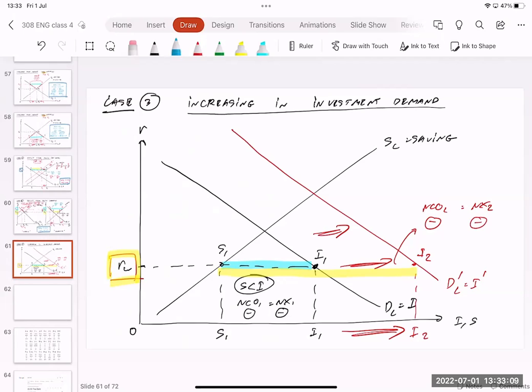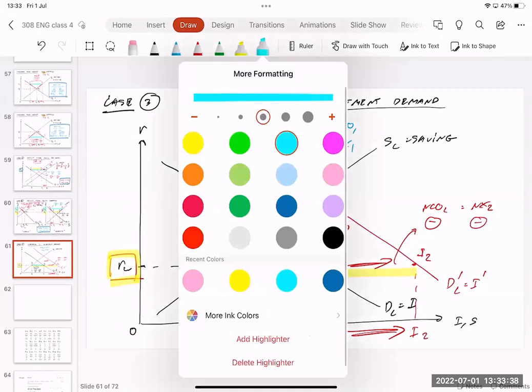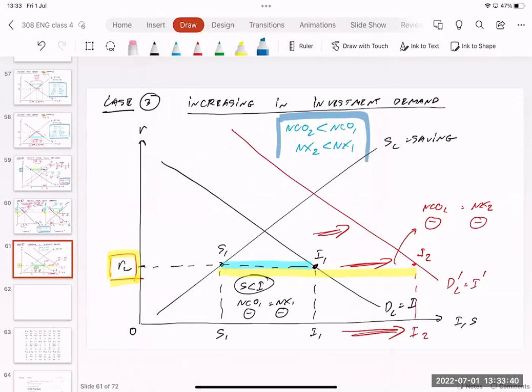In the end, because we have an increase in investment demands, they want to borrow more, the investment curve shifts to the right, and the gap between saving and investment becomes larger. NCO decreases. NCO2 is less than NCO1 because it's more negative, and it's implied that for the trade deficit, export is less than import, NX2 is less than NX1. The trade deficit becomes even bigger in this case. So this is case number 3.